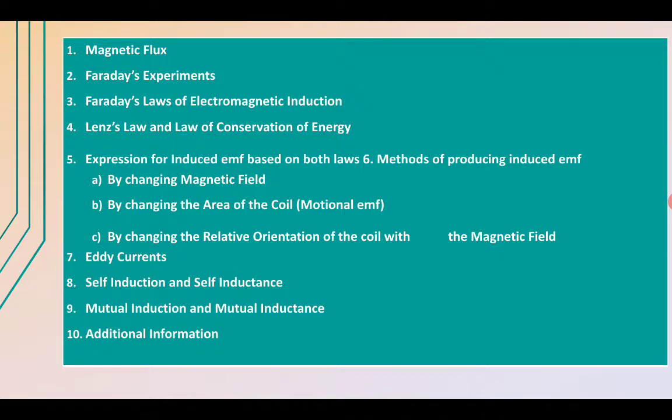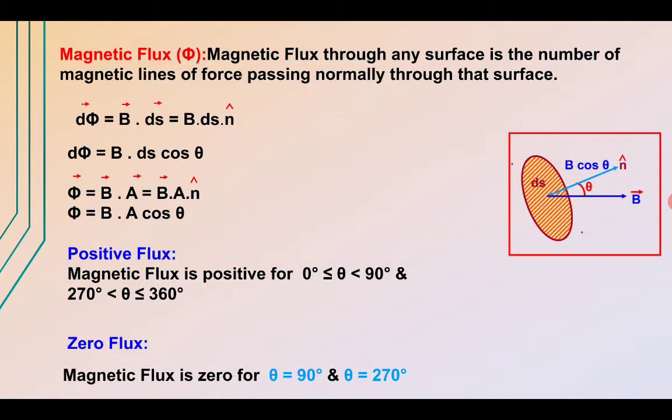What are self-induction and self-inductance, similarly mutual induction and mutual inductance, and some additional information regarding electromagnetic induction, where we use this EMI concept in generators and other devices. So our first topic is the magnetic flux.